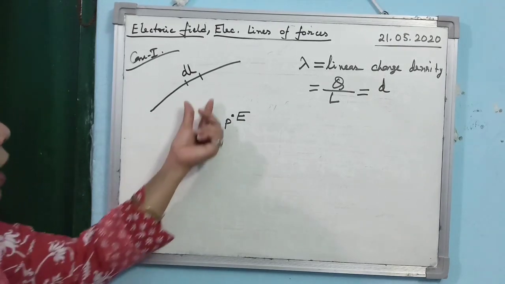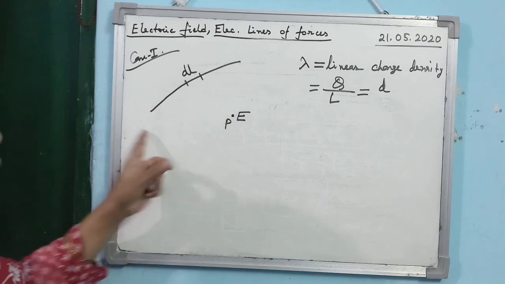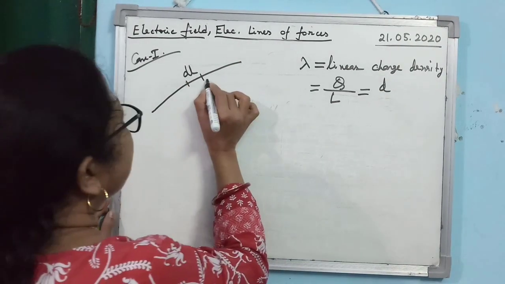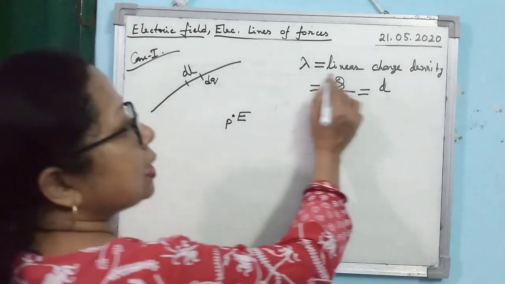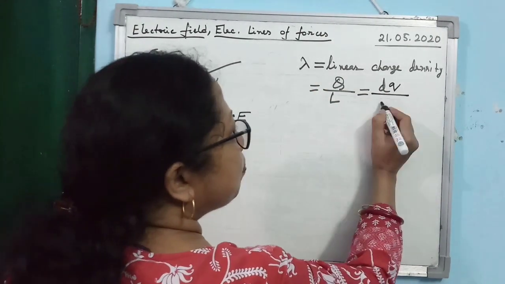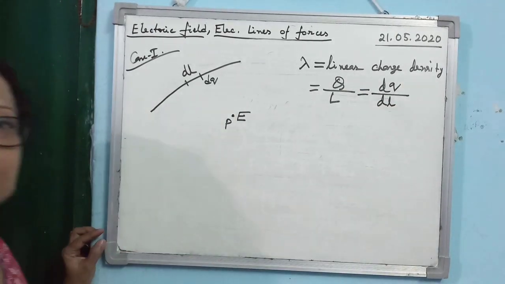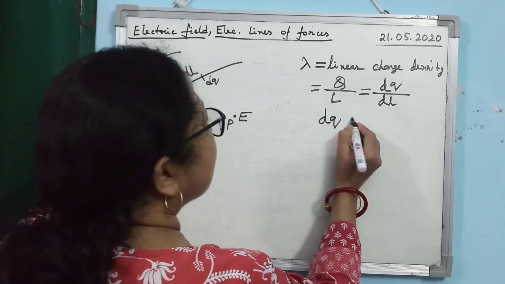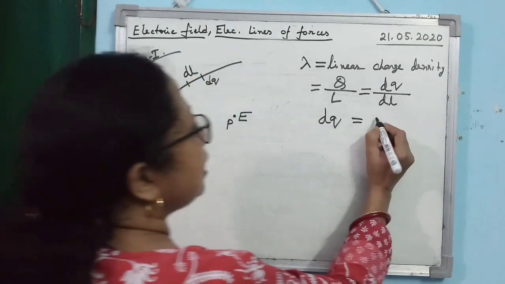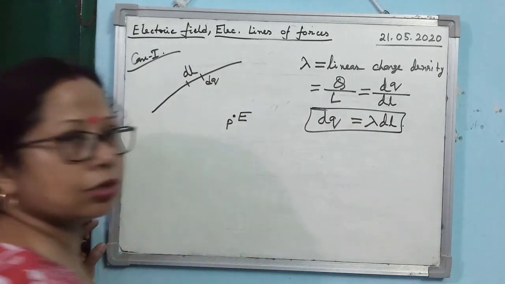I have chosen a small length element dl over the charge distribution, and let us consider within dl, dq amount of charge is present. So what is linear charge density? Charge per unit length. So you see it will be dq by dl. Clear to everybody? So you can write what is dq, the charge present here in dl. You can write it down, lambda into dl. This is the first concept.